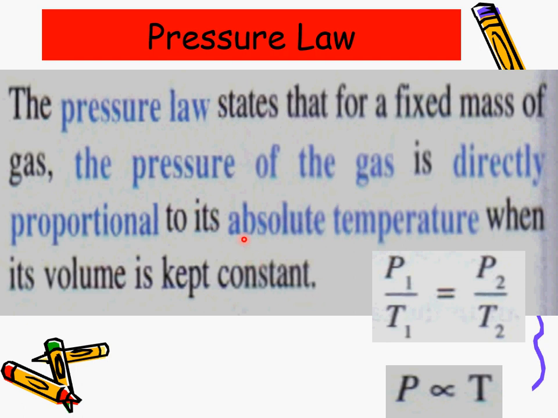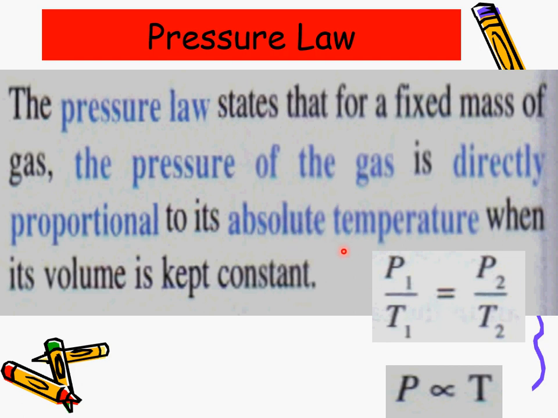So from here, we know that P is directly proportional to the absolute temperature. That's why we can have this equation, and from here we can get P1 over T1 equals P2 over T2. Alright, so what is absolute temperature?